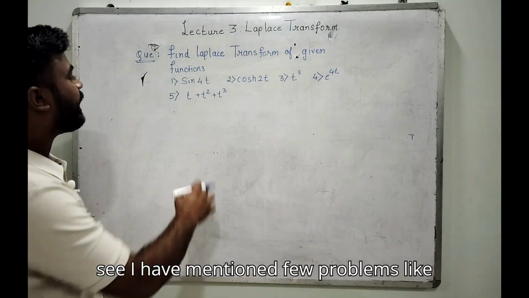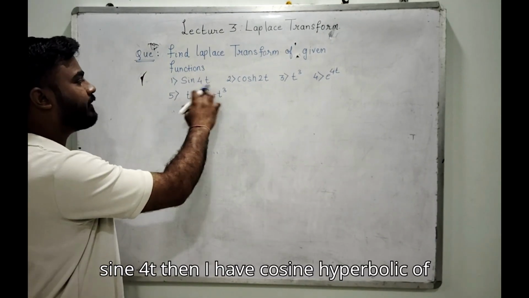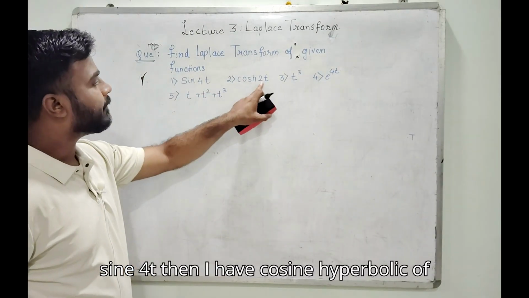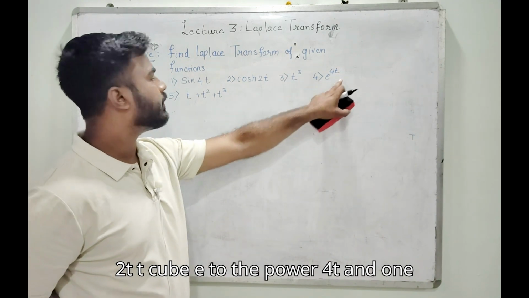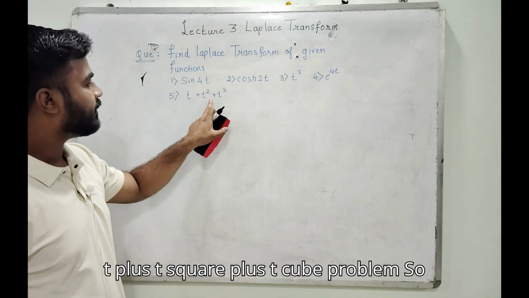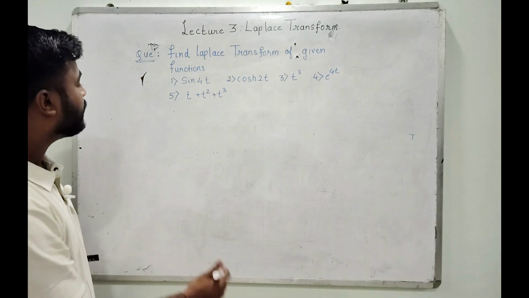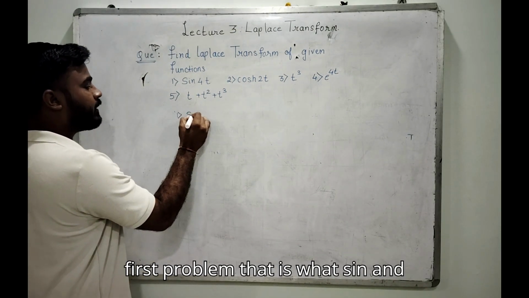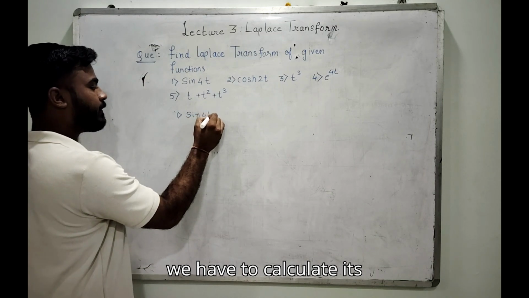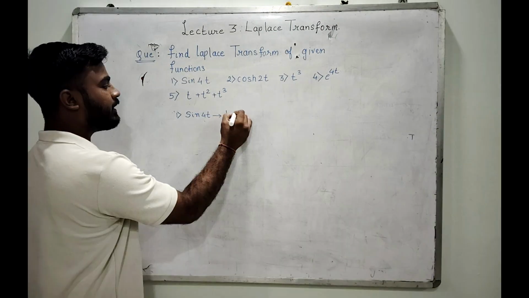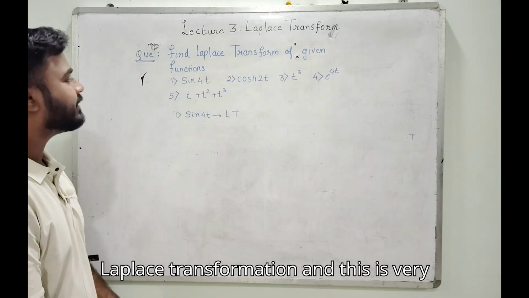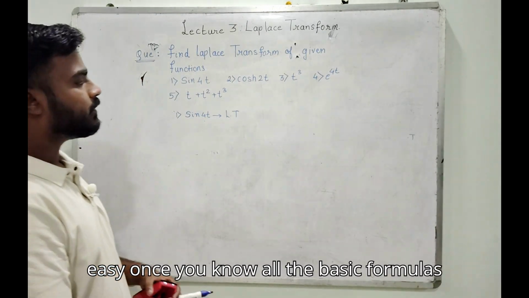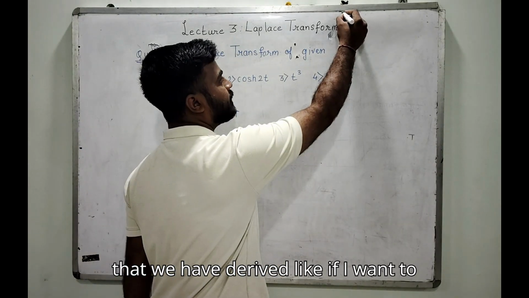So as you can see, I have mentioned a few problems like sine 4t, then cosine hyperbolic of 2t, t cube, e to the power 4t, and t plus t square plus t cube. Suppose I consider the first problem, sine 4t, and we have to calculate its Laplace transformation. This is very easy once you know all the basic formulas that we have derived.